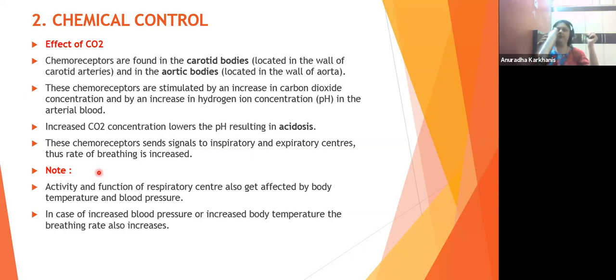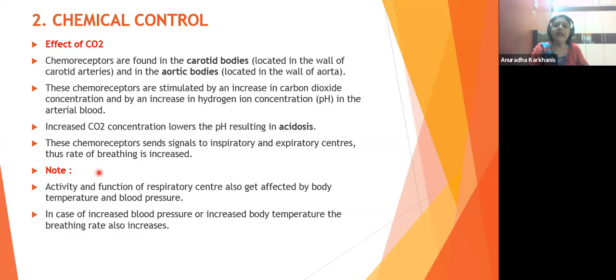So now see what happens. The carotid bodies also have got the chemoreceptors, and the aortic bodies also have got the chemoreceptors. Now these chemoreceptors will get activated when there is more of CO2 and the pH drops down. That means it causes acidosis, high acidity.